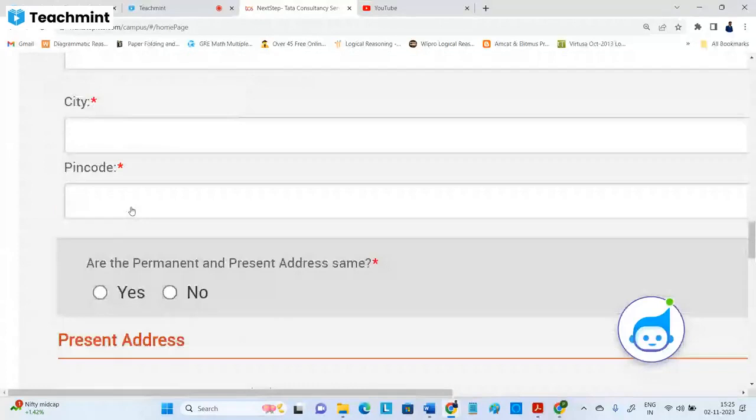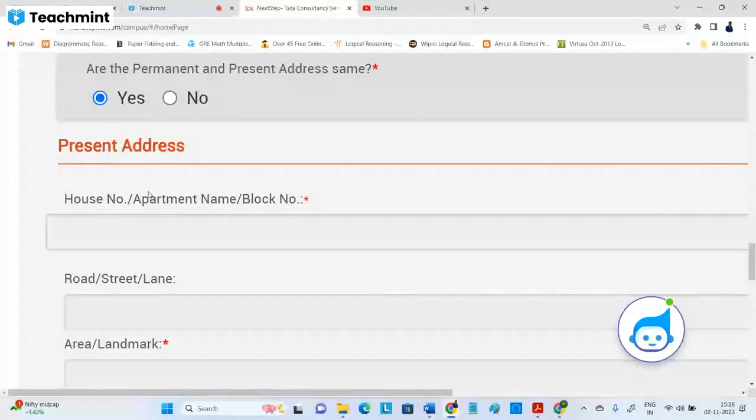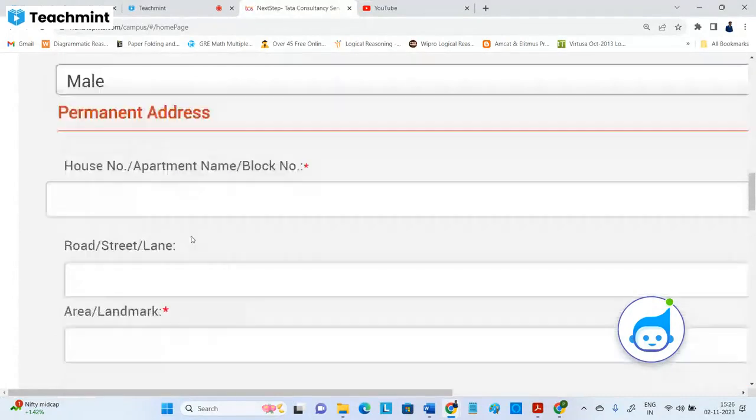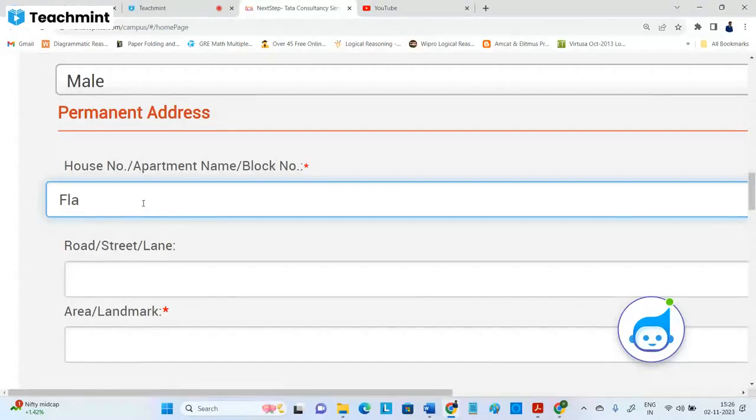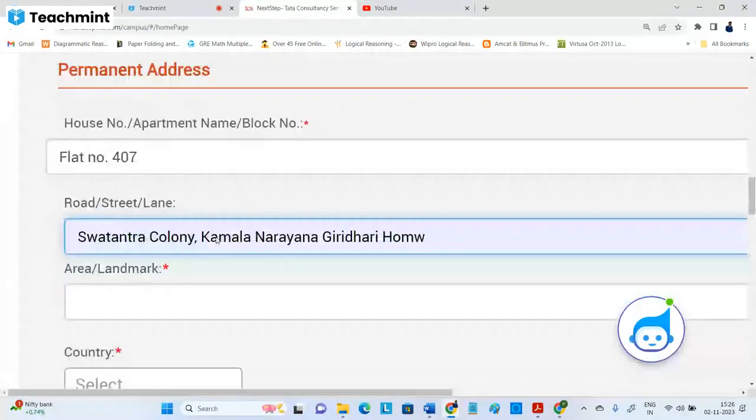Permanent address and present address are both there, above and below. If both are the same, you can put yes. Type it once above and that will be sufficient for below. But if it is different, say you are presently in Hyderabad and your permanent address is Vijayawada, then you need to type both. I kept both the same, so I'm just giving the details like block number and so on.